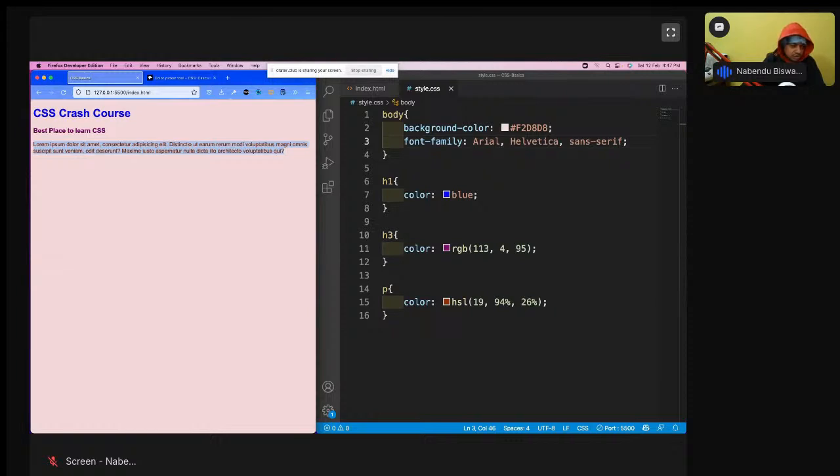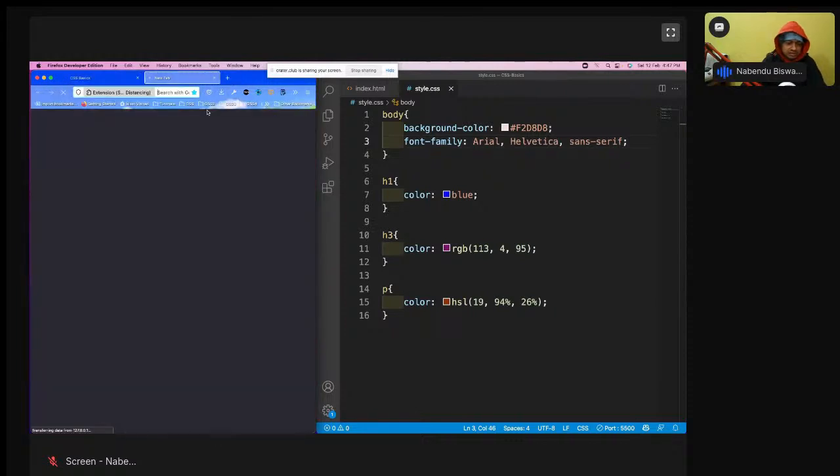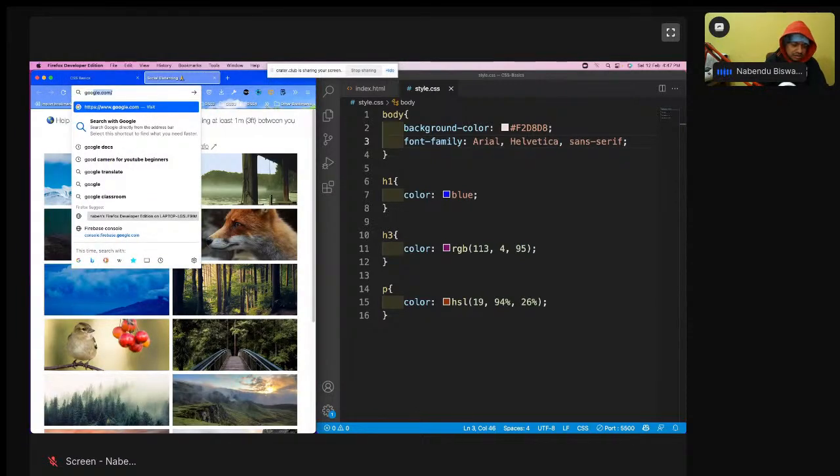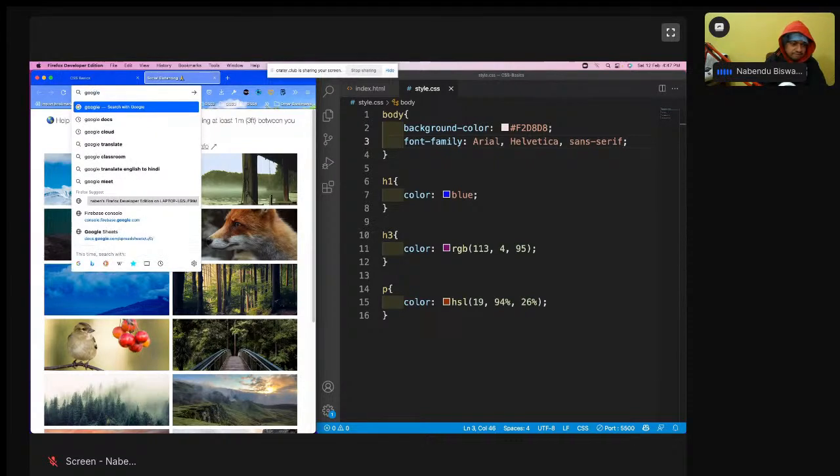So one more thing we are going to see is something known as Google Fonts. Google always provides all these free things. So let us see some of them. Okay, so I'll search Google font.